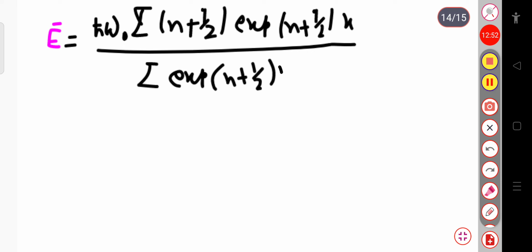This sum varies from n equal to 0 to infinity.